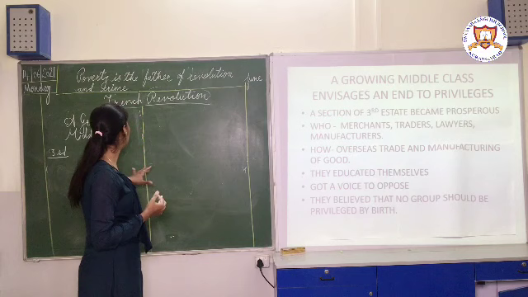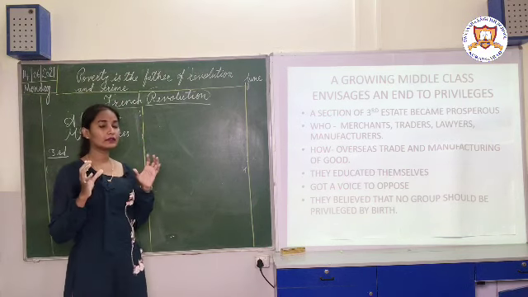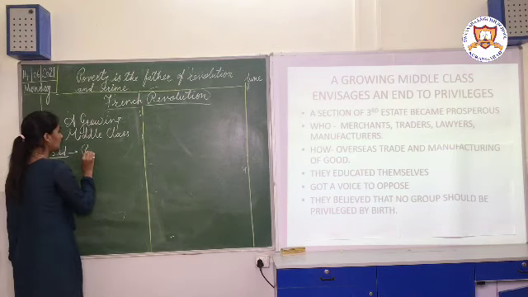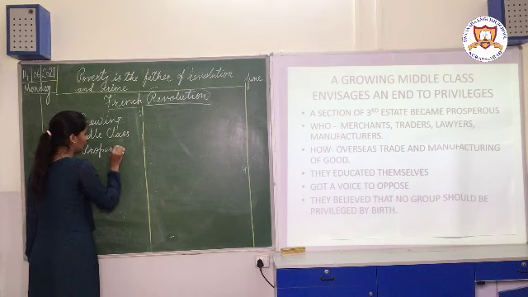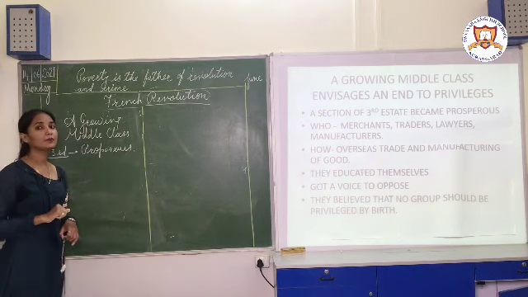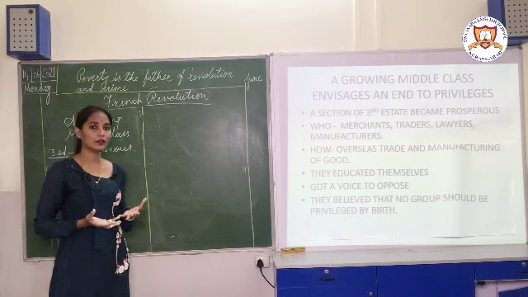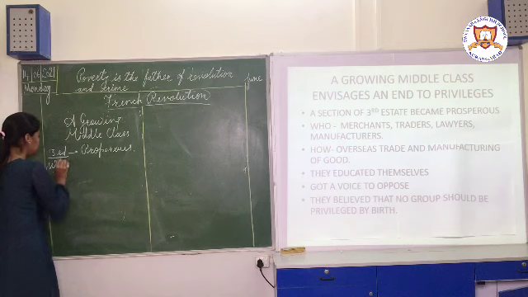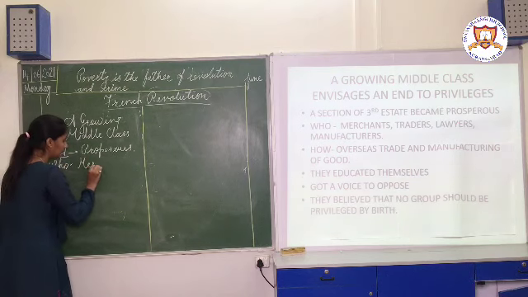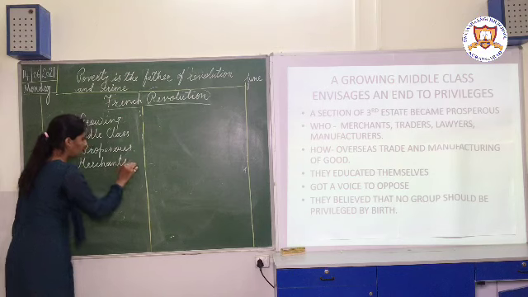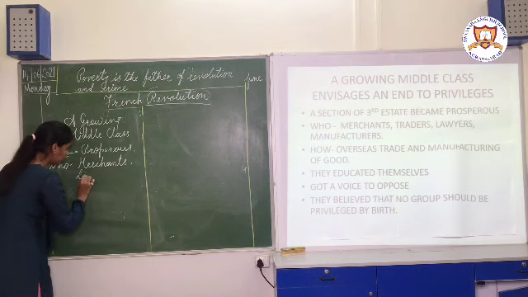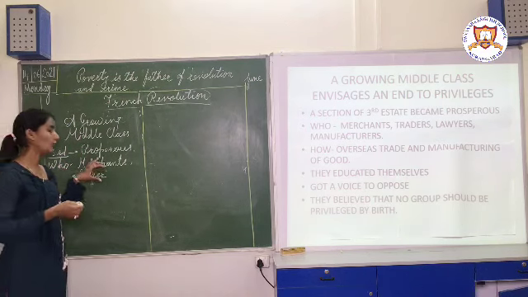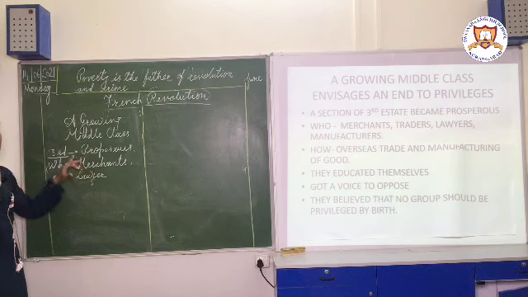So what happened in the late 18th century, one section of that third estate became prosperous. Prosperous means they became richer, they started getting money. So who these people were and how they started getting money, that we will see. Who were those people? First, merchants, then lawyers, manufacturers. All these people of the middle class started becoming prosperous.